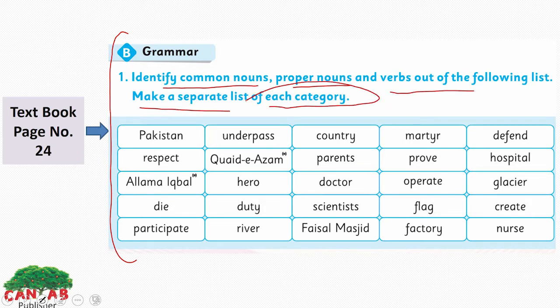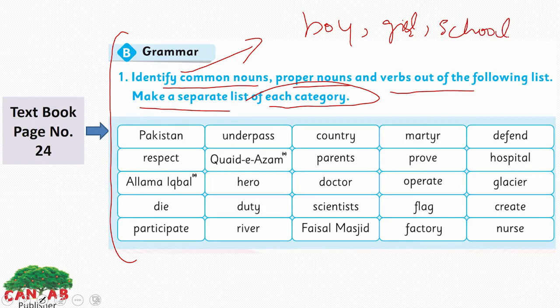I hope you are familiar with these nouns and learned about them in your previous class too. Now look at what the common nouns are. Common nouns are general nouns. A noun is a name of a person, place, thing or idea. These are general nouns here: boy, girl, school, book, city. These are the common nouns here.